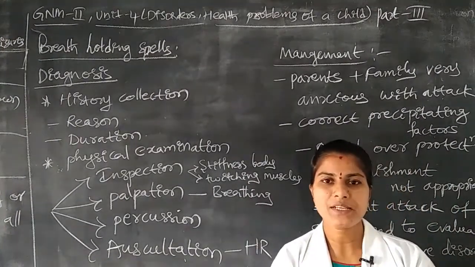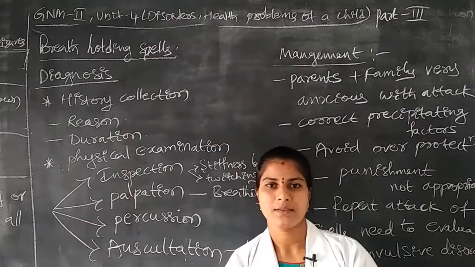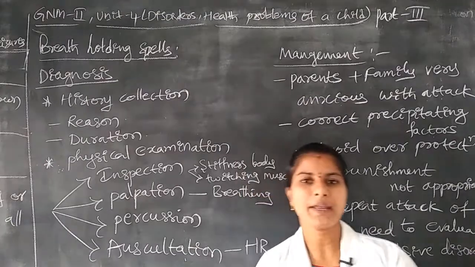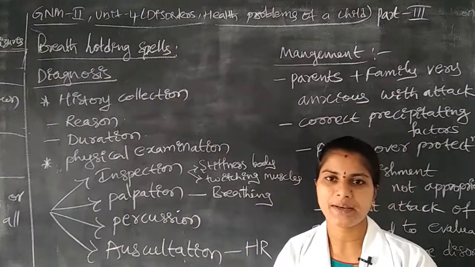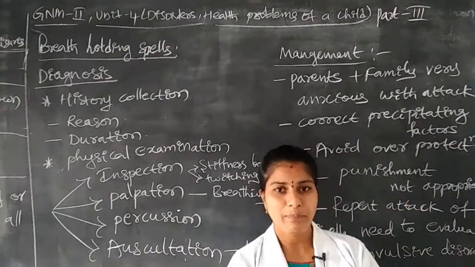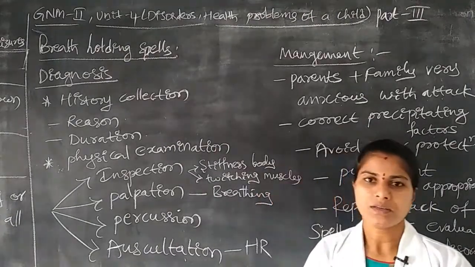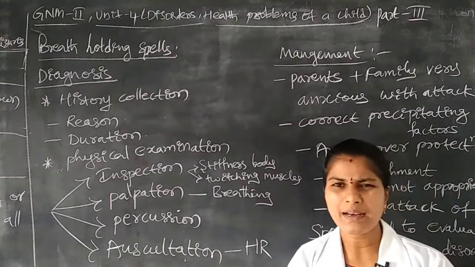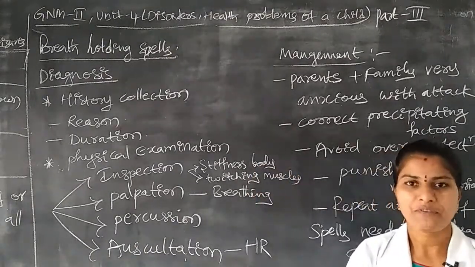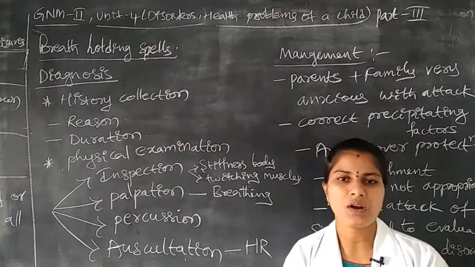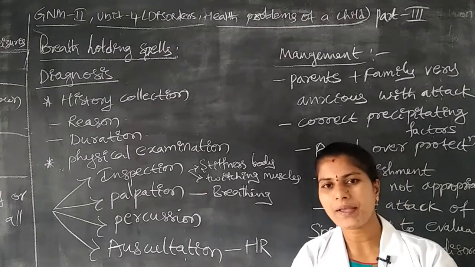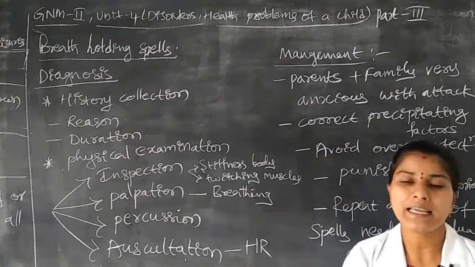As parents, we have to treat the child normally. Normal protection we have to provide, but we should not give any overprotection to the children. We should not say they should not go outside, should not play with the siblings, should not jump, should not run. Like that we are always giving negative information to the children. The child should not make any movement. The child will be simply sitting, simply sleeping, or the child will be singing.